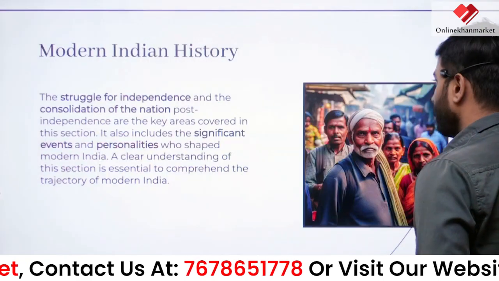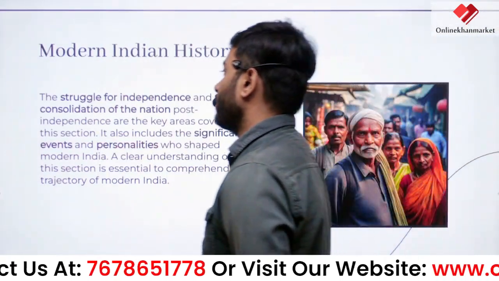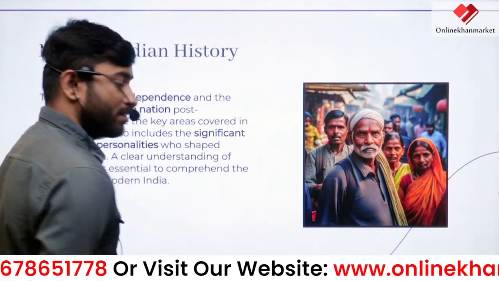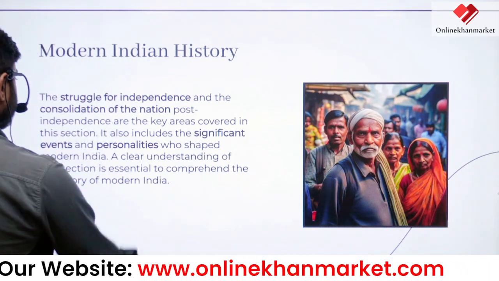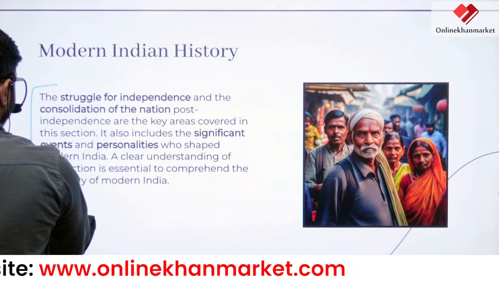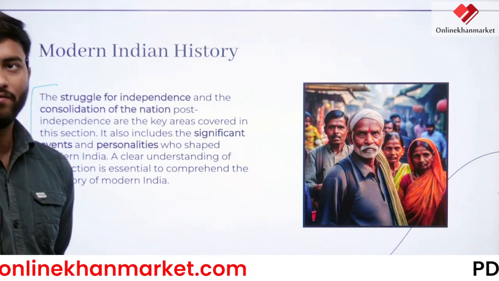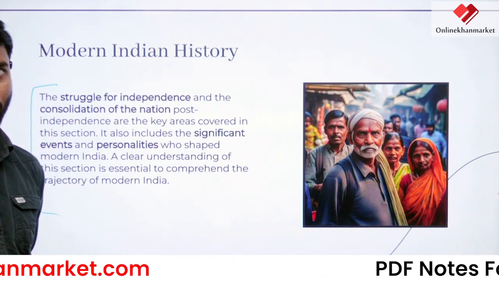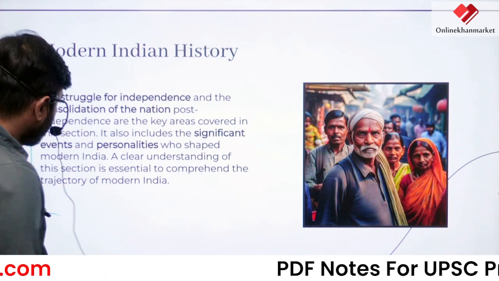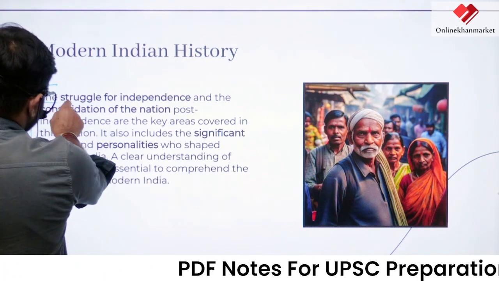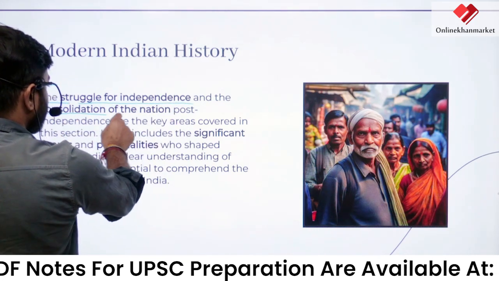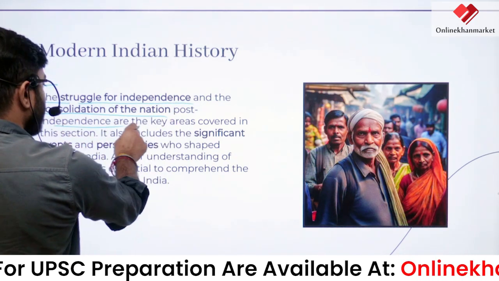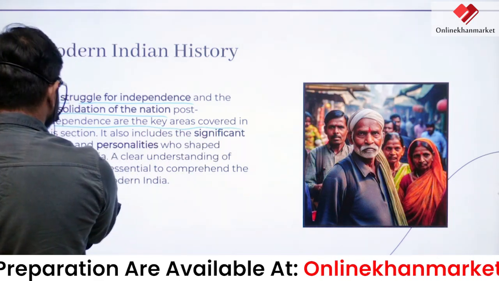The second will be your modern Indian history. This will give you a brief idea about what modern Indian history is. It is basically after independence, after India 1947, that your modern history parts will be covered. The struggle for independence and the consolidation of the nation post independence are the key areas covered in the section.